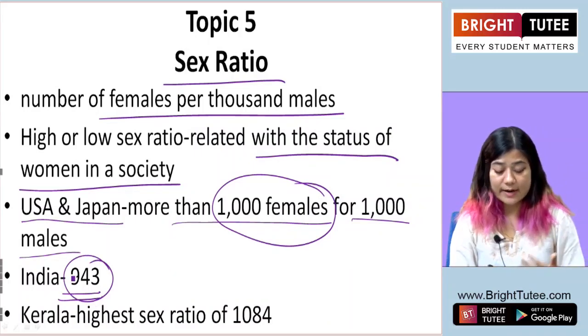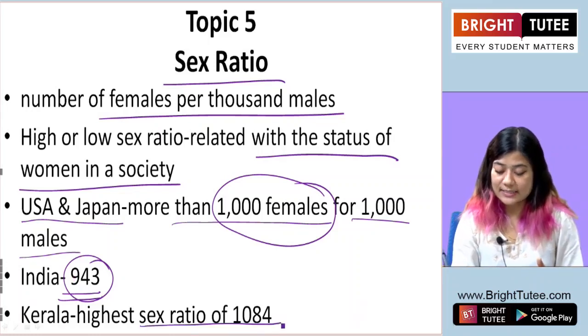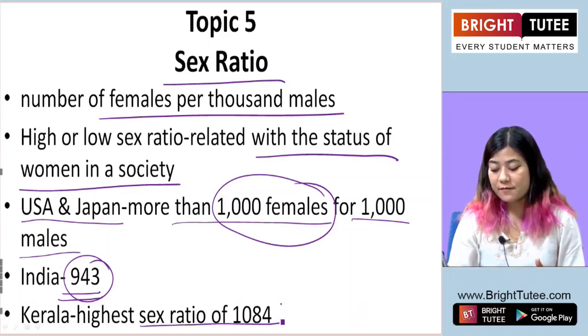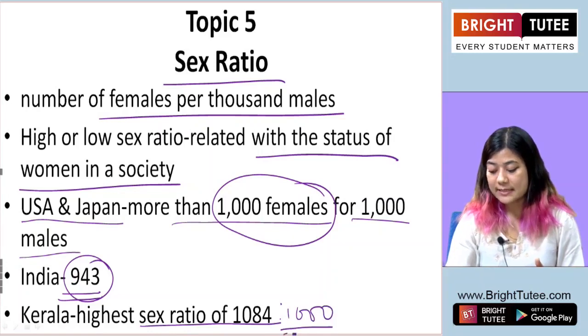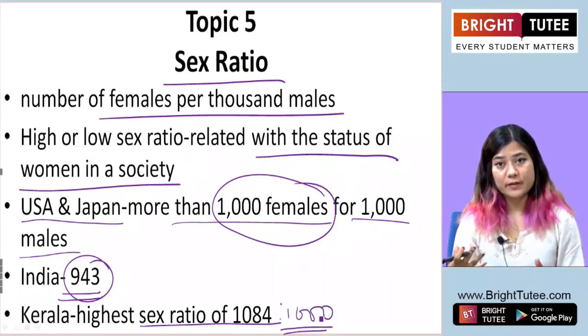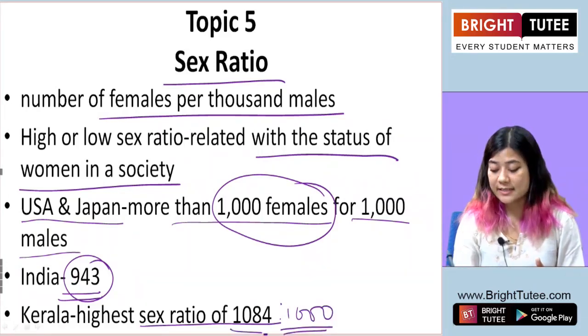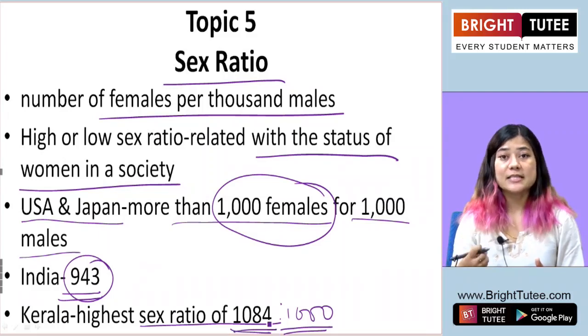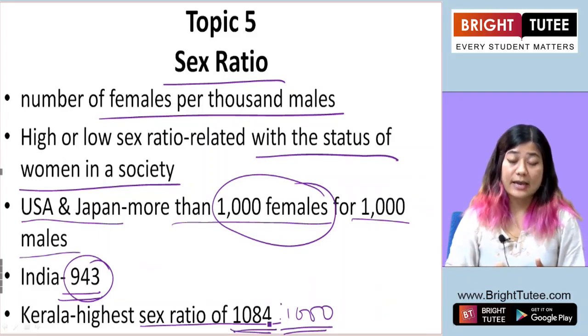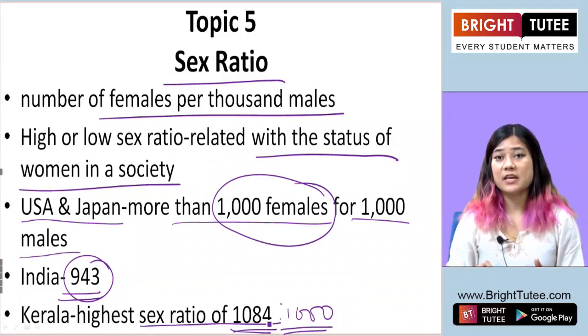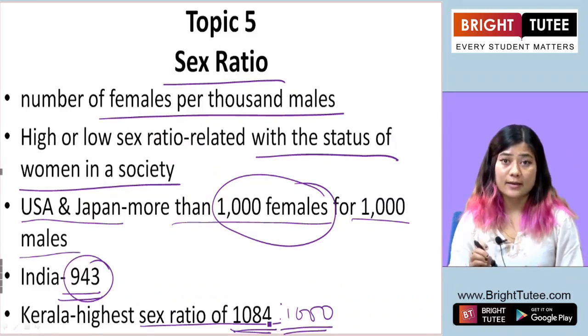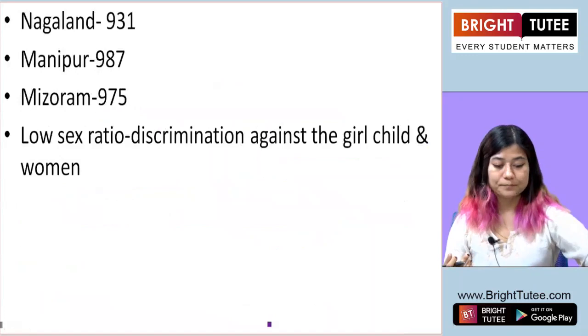Now in India, Kerala shows the highest sex ratio. For every 1,000 males, it has more than 1,000 females, which is 1,084. This means that the status of women in the society of Kerala is quite high, or quite good.